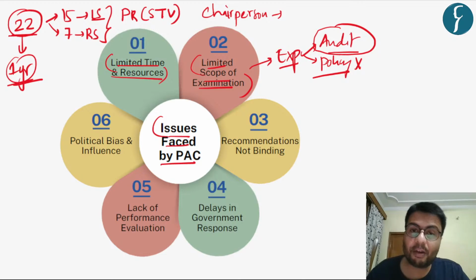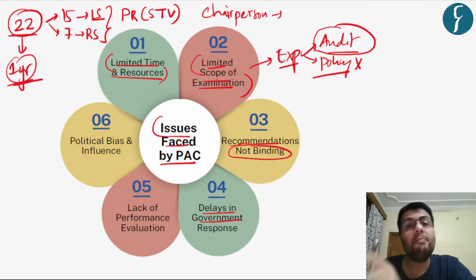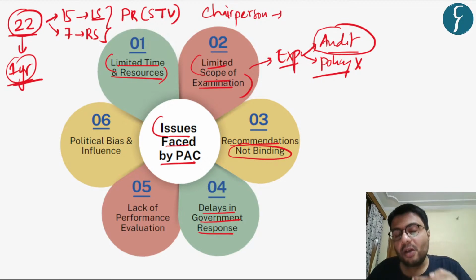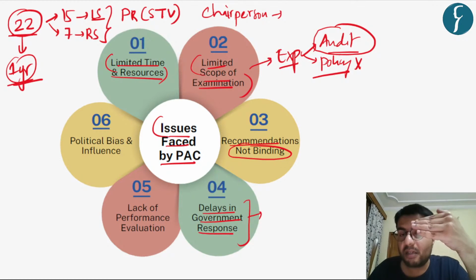Also, the suggestions given by this committee are recommendatory in nature, which means they are not binding on the government. That is why, as the recommendations are not binding, we have seen the government give a somewhat lackluster or delayed response to them. Also, the government sometimes takes quite a lot of time to table these reports in the parliament, which highlights the delay.